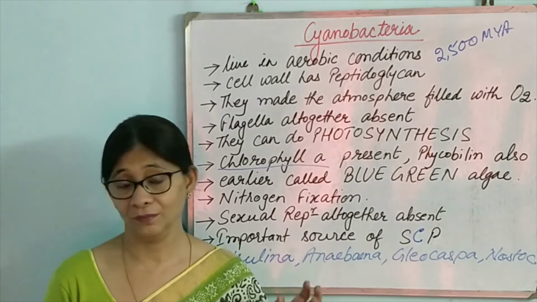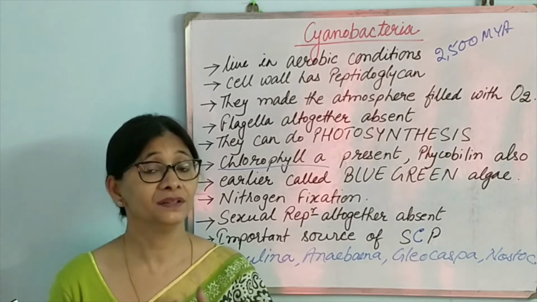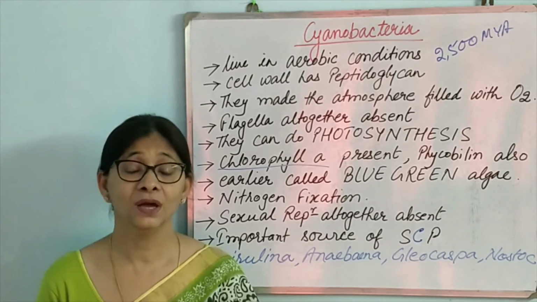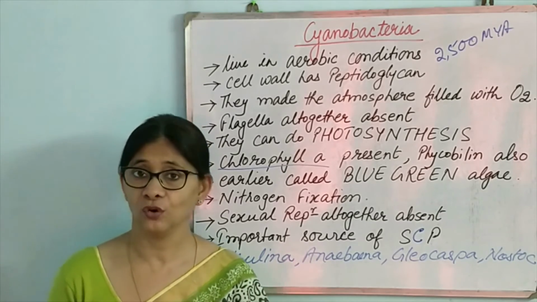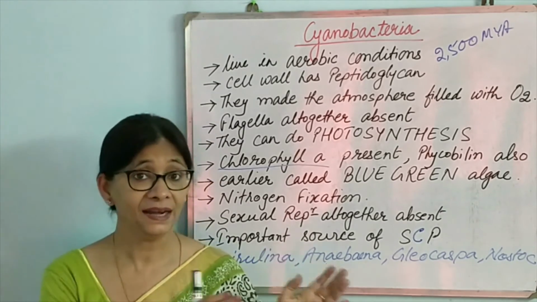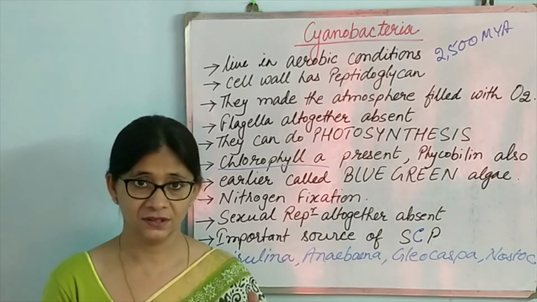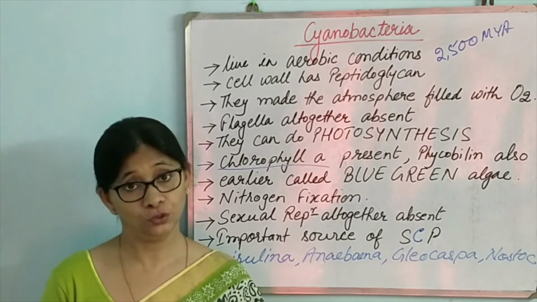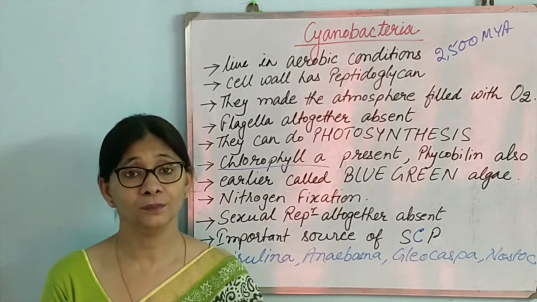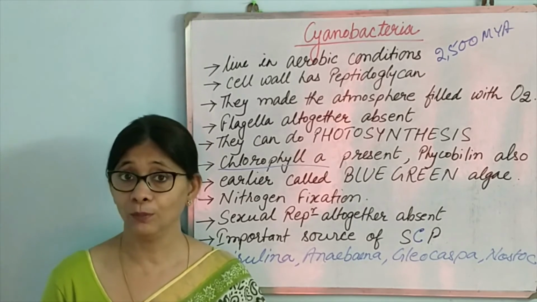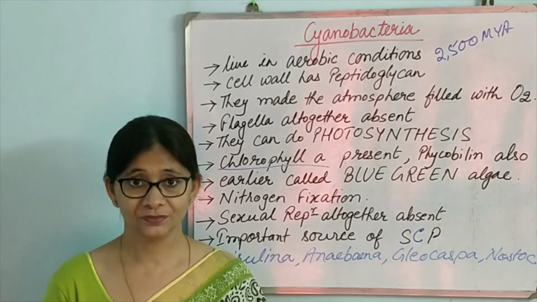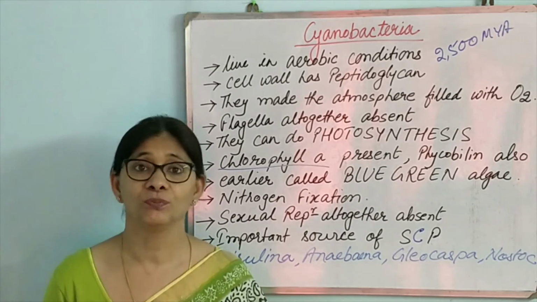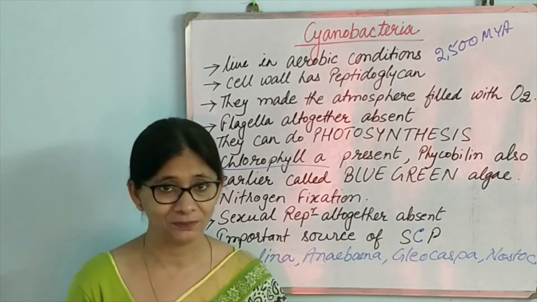Cyanobacteria are bigger than the normal bacteria, and they can do photosynthesis. Yes, cyanobacteria are the first organisms which could do photosynthesis. Before this, all the organisms that were present, bacteria and Archaebacteria, did chemosynthesis. They couldn't release oxygen into the atmosphere, but cyanobacteria could release oxygen into the atmosphere, and they made the presence of oxygen in the atmosphere, by the help of which all the organisms entered. So cyanobacteria are responsible for so much extension and proliferation of life. We should be thankful to them.